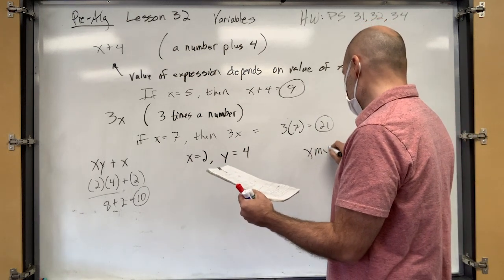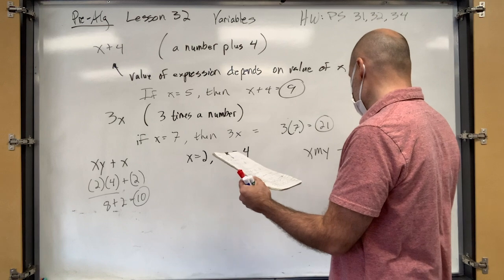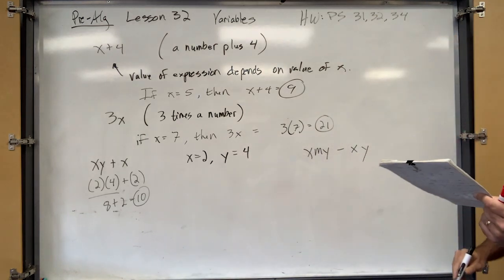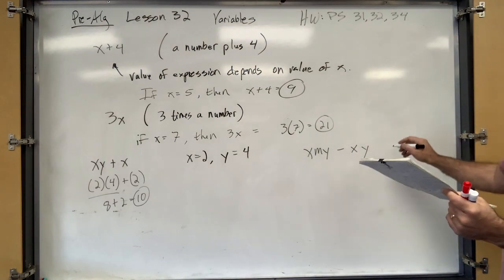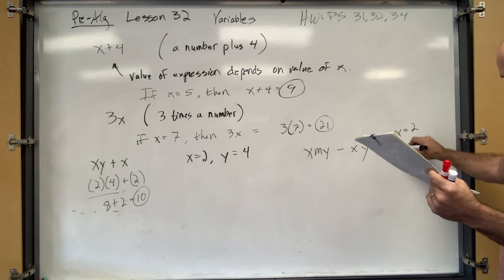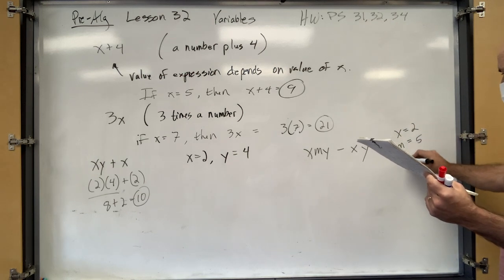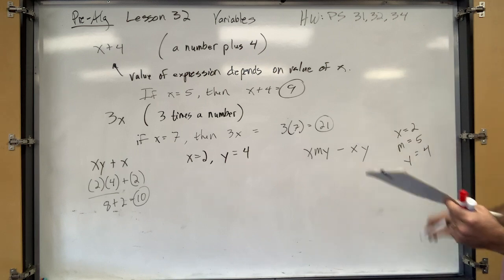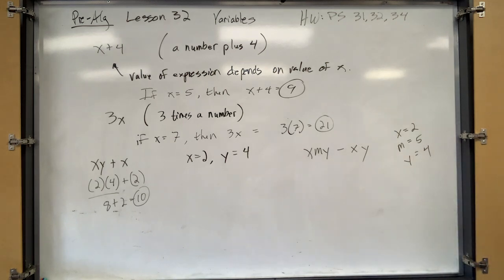X, M, Y minus XY. Why? Ready? What do they equal? X equals 2, good question. X equals 2, M equals 5, and Y equals 4. Wait, so is it x times m times y? Yep, when they're all next to each other like that, that means a multiplication.